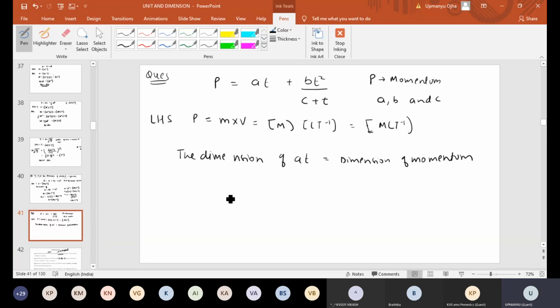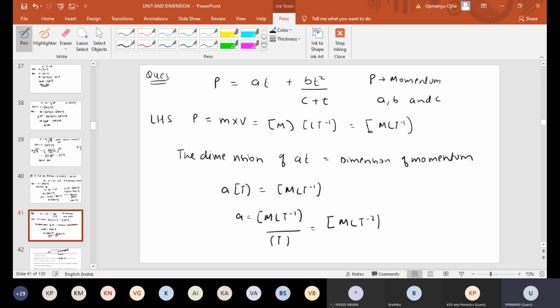So what is the dimension of AT? A we don't know, but T we know. T is the time. That should be equal to the dimension of momentum, that is MLT minus 1. Okay, you take T on this side, we'll get A equal to MLT minus 1 by T. You take T in the numerator, we're getting A dimension equal to MLT minus 2. So dimension of A we are getting as MLT minus 2.